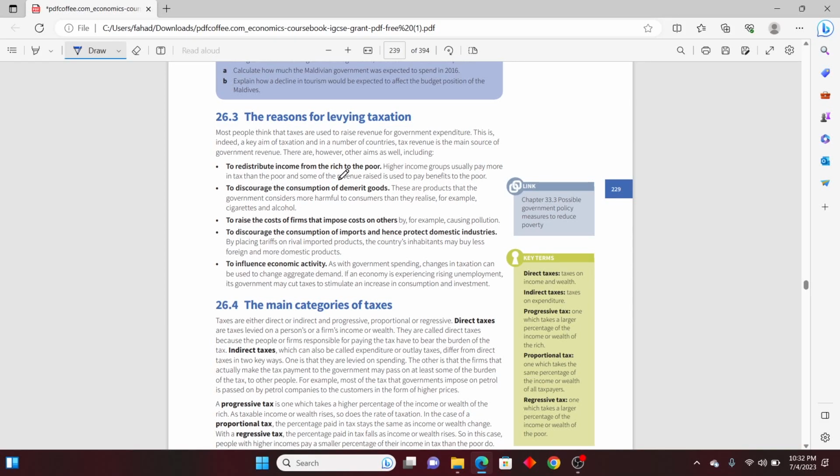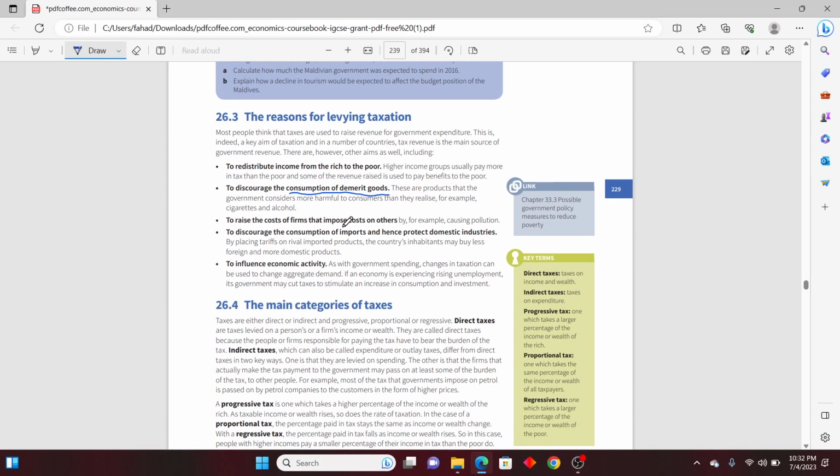Second is to discourage the consumption of demerit goods. You would have observed this thing. There are certain cigarettes or other items which are addictive in nature, and they are taxed so that the government can earn, and the government can also discourage the consumers from purchasing more of those goods, so that the hospitals should not be filled with a lot of patients.